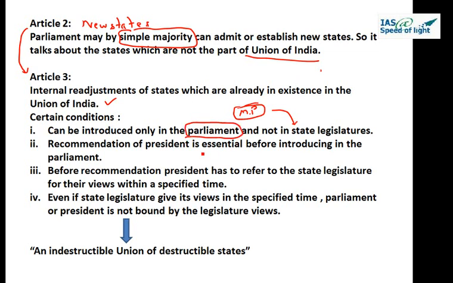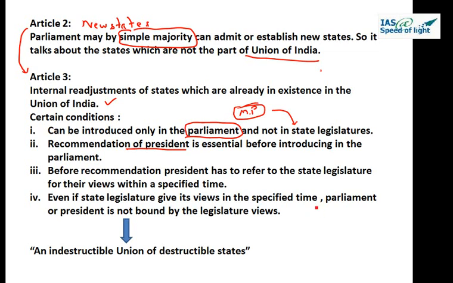Second point: before introduction, the recommendation of the President is important. So this bill can be introduced only on the recommendation of the President. And third point: before the President gives the recommendation, he has to refer this particular bill to that respective state legislature for their views within a specified time.